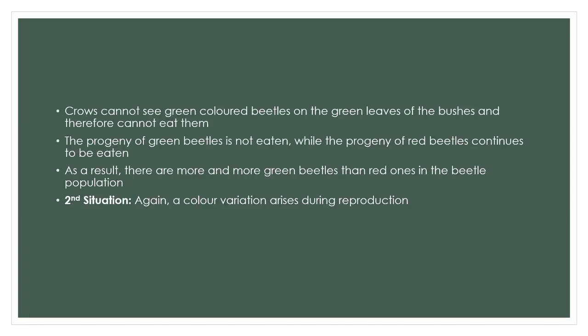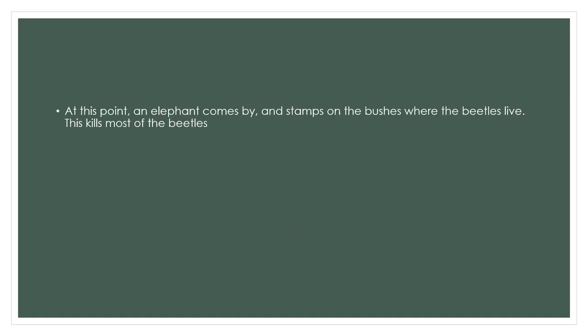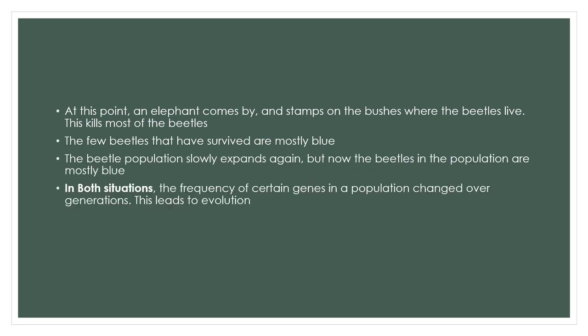Now we can differentiate the things given in both the first situation and the second situation. I have given the explanation here for you. If you cannot understand, you can read it out, and you will be able to understand clearly. In both situations, the frequency of certain genes in a population changed over generations. It leads to evolution. In the first situation variations happen, and in the second situation variations also happen.